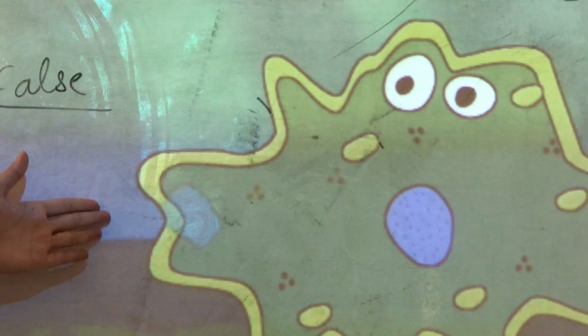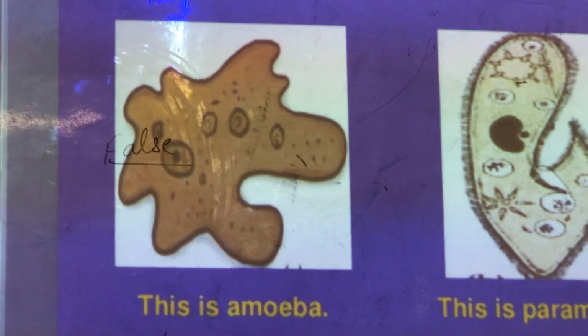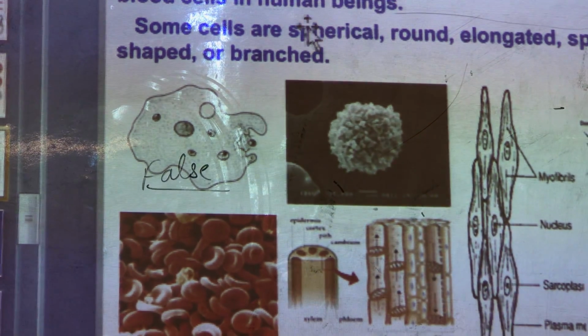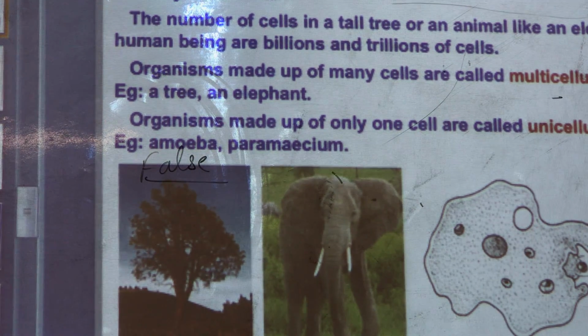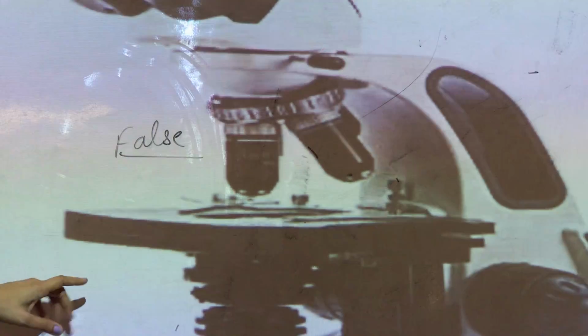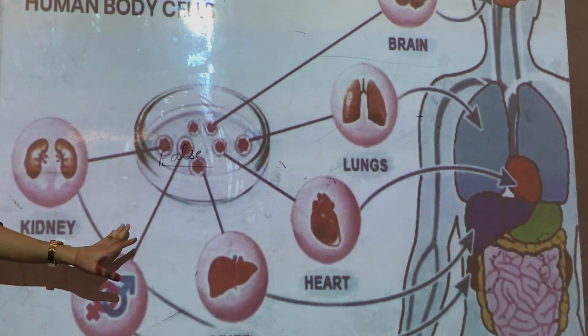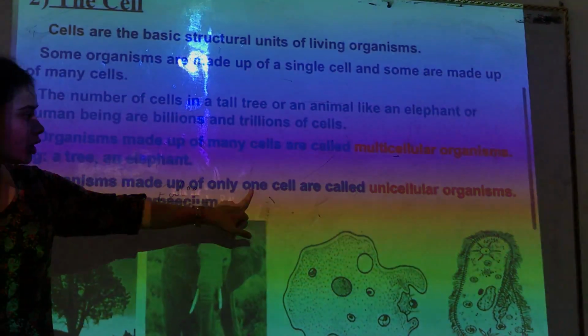Similarly, absorption is also done in this way. So basically this one single cell is carrying out all the functions. These are unicellular organisms. Clear children? I hope you have understood this. Now let's define unicellular and multicellular organisms. Multicellular organisms are organisms which have many cells, and unicellular organisms are organisms which are made up of only one cell.